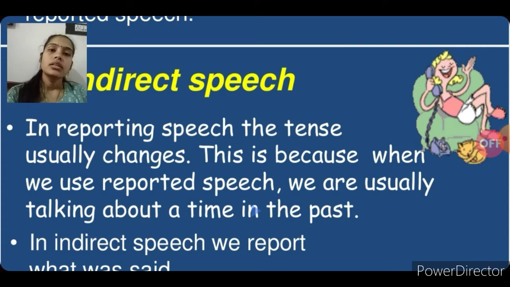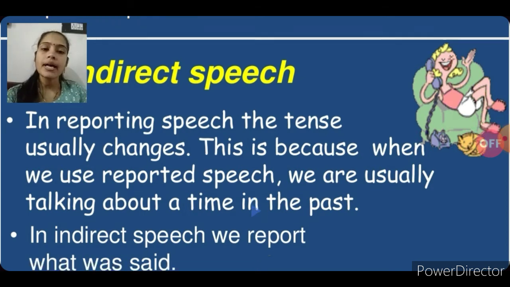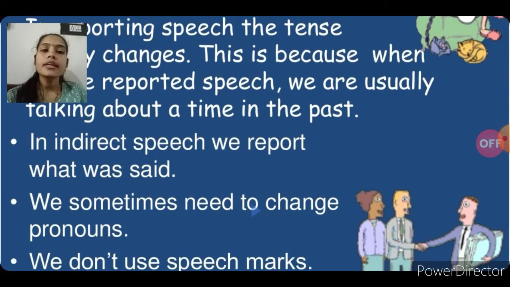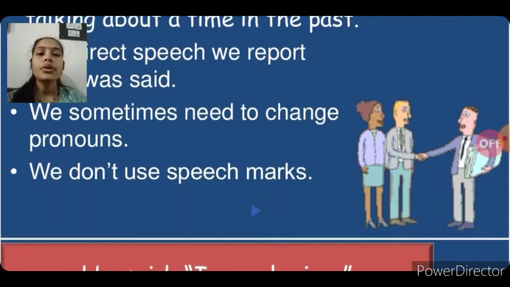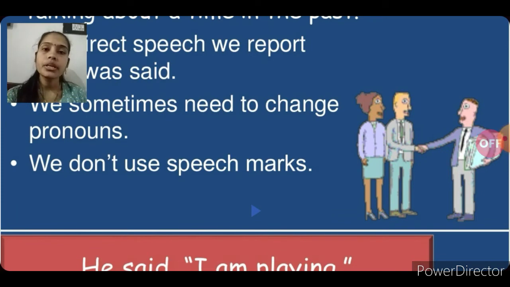So when we talk about reporting speech, indirect speech, the exact words were spoken in the past. So we have to use the past tense for that. In indirect speech, we report what was said. जो कहा गया है वो हम report कर रहे हैं. That is why in indirect speech we report what was said. We sometimes need to change pronouns. Sometimes we have to change the pronouns also. We don't use speech marks. So here inverted commas should be removed.